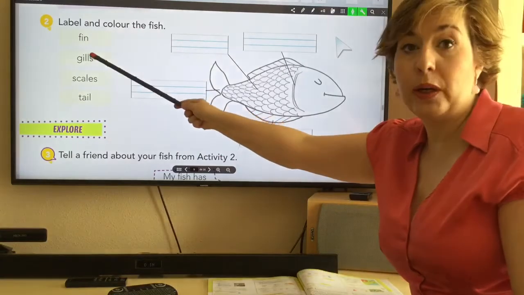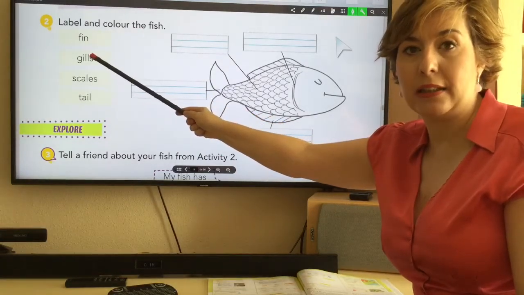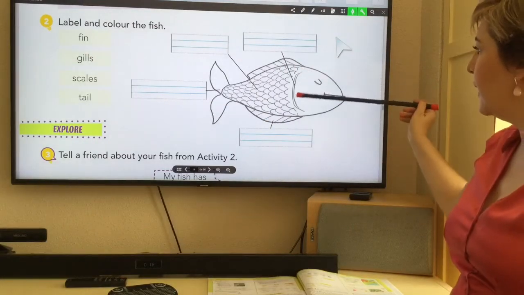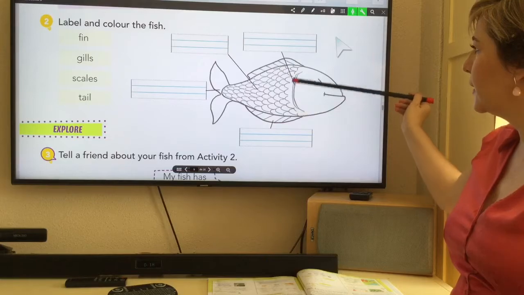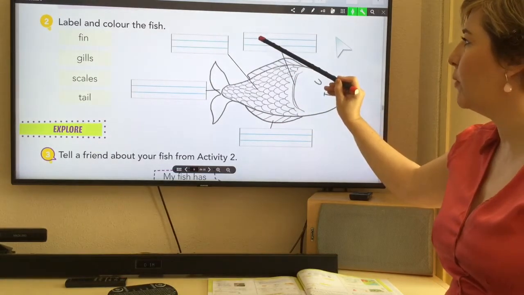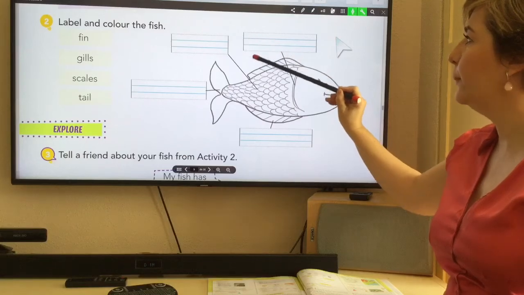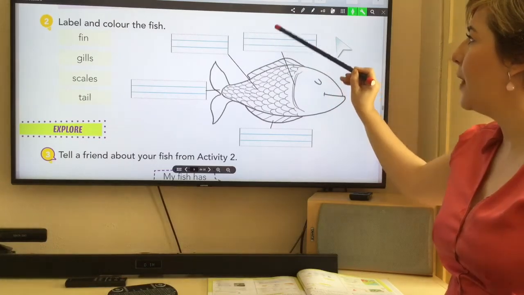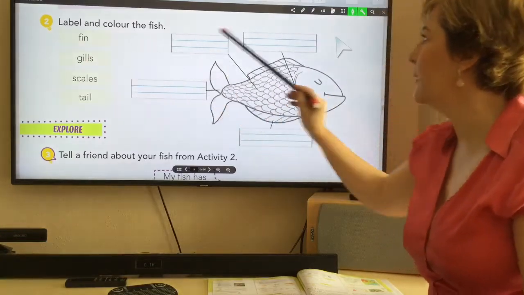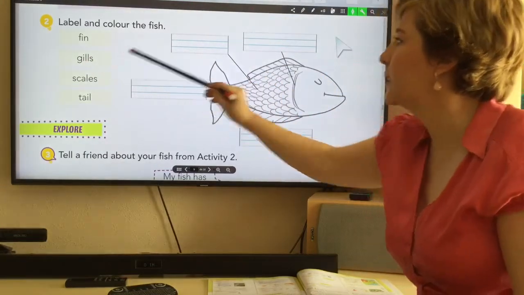The second word we have is gills. Gills. Okay. These are the gills. So here we have to write G-I-L-L-S. Gills.